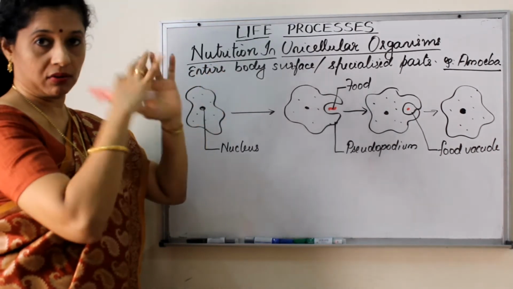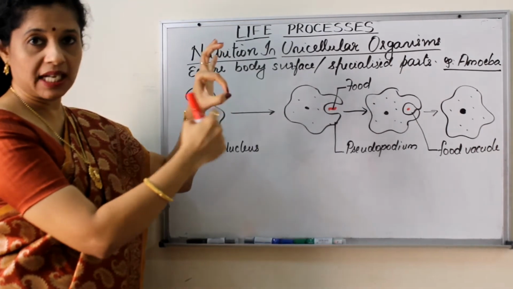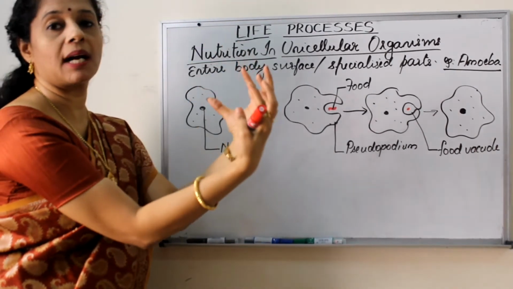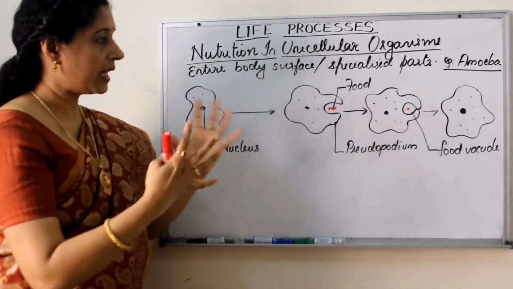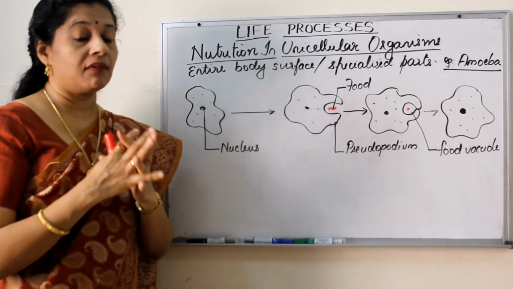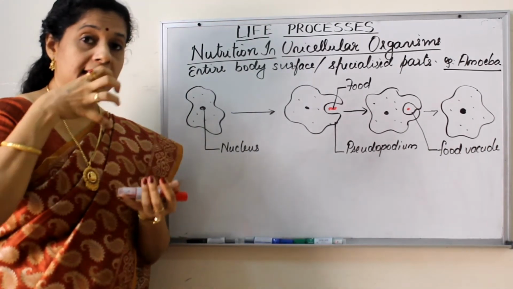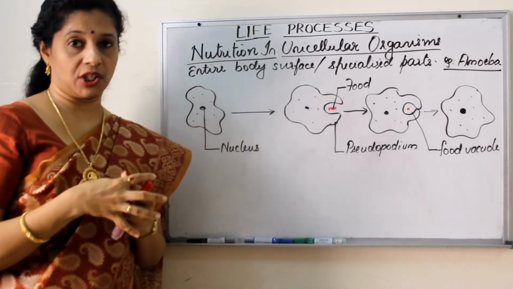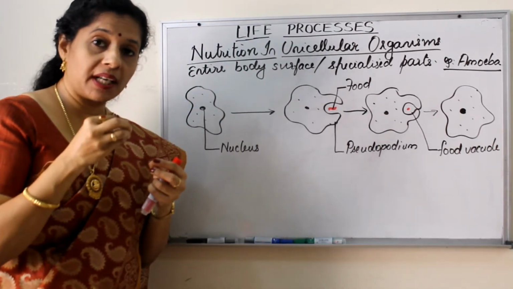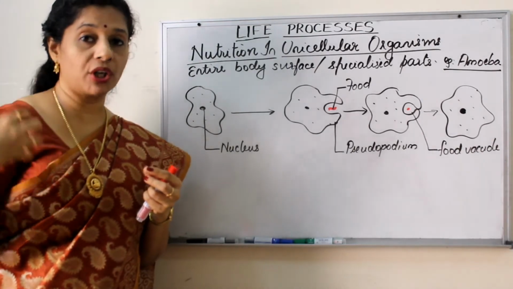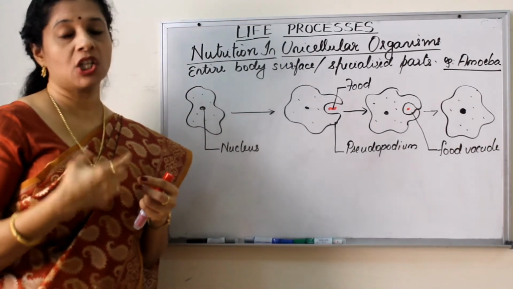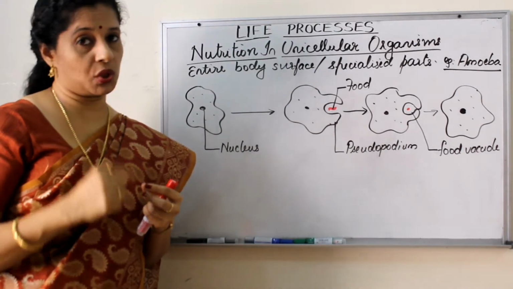So it is like all the sides, it's not two-dimensional like I am showing now. If the particle is inside, from all the sides the pseudopodia will come and envelop it. So now the food particle is trapped inside a food vacuole. Now what will the amoeba do? The enzymes will be secreted into the food vacuole. The food will get digested and the digested nutrients are then absorbed into the body of amoeba by the process of diffusion. So ultimately absorption is by diffusion.